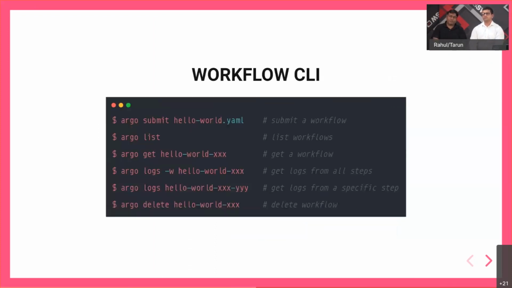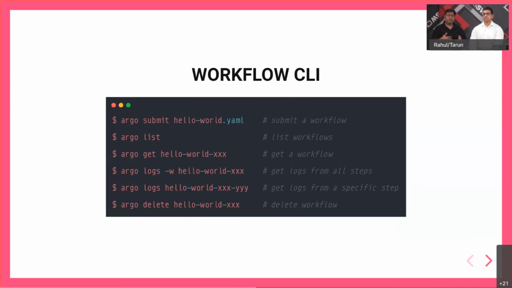Argo Workflows also has a CLI built in. Once you install Argo locally in your dev system or your maintenance system, you get the Argo CLI, which is similar to kubectl or other common CLIs, but you get a lot of helper commands. You can also use kubectl with Argo because these are nothing but YAML configurations. So you deploy your workflow using a simple kubectl command, or you can use helper commands from the Argo CLI, which are provided to you out of the box.